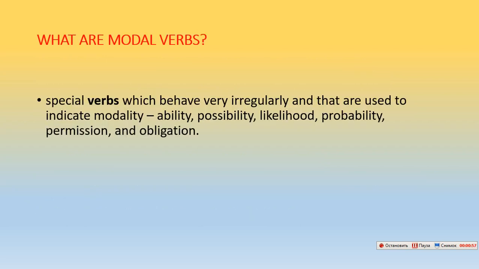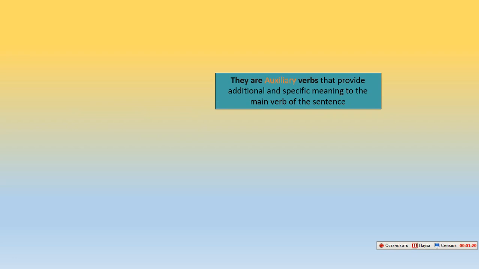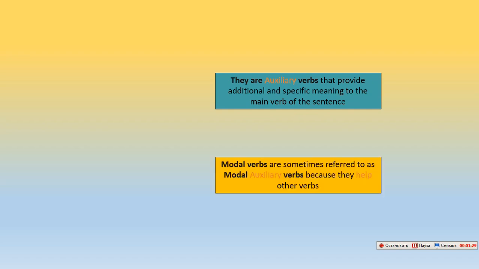Now let us see, what are modal verbs? Modal verbs are special verbs which behave very irregularly and that are used to indicate modality, ability, possibility, likelihood, probability, permission, and obligation. They are auxiliary verbs that provide additional and specific meaning to the main verb of the sentence.